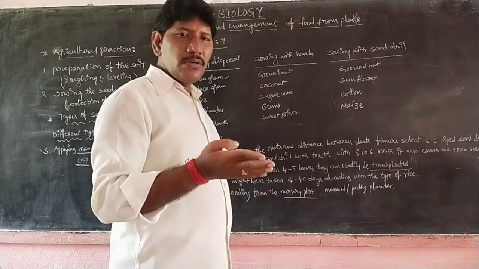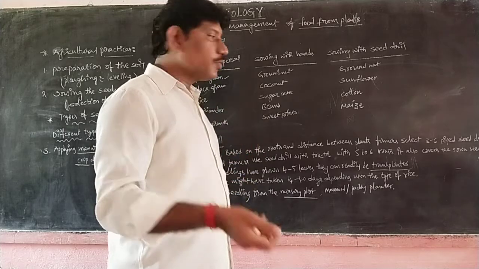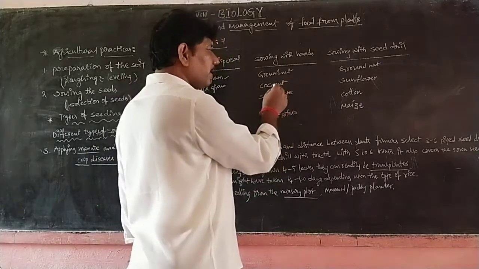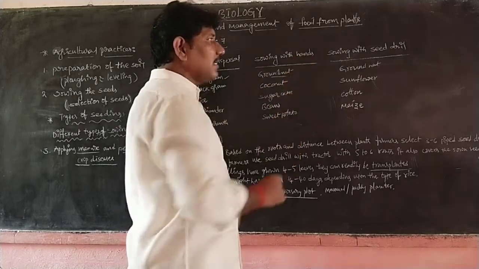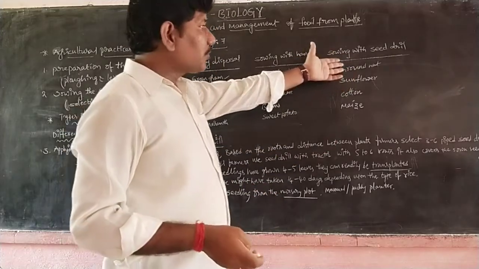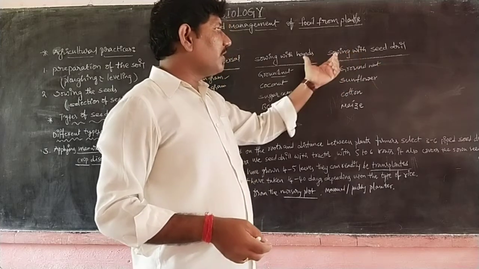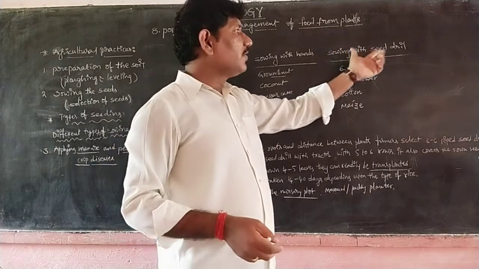Once we have to cut down, again it should be replanting. So 4 to 5 times we are getting the replanting. Coconut and groundnut. So groundnut it is by using these hands or seed drill. Next we are going to another type of seeding method, that is called sowing with the seed drills.